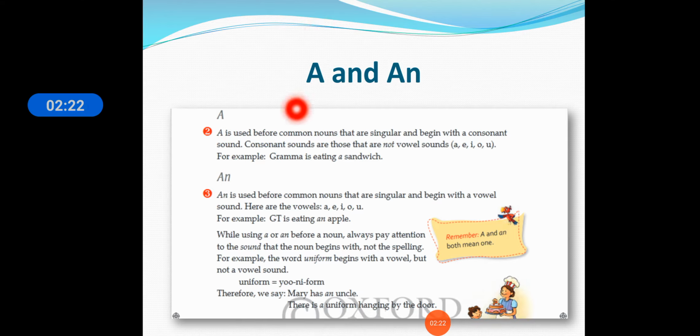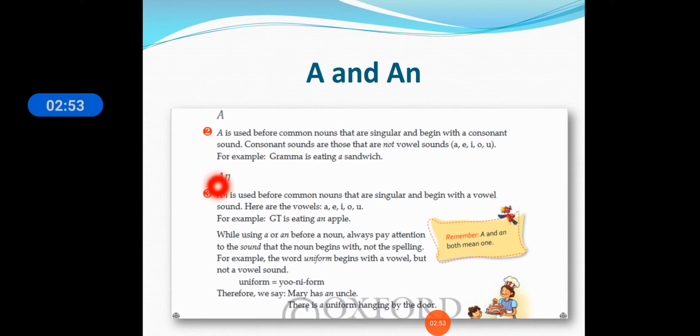A is used before common nouns that are singular and begin with a consonant sound. Consonant sounds are those that are not vowel sounds a, e, i, o, u. For example, Grandma is eating a sandwich. Now a is used before a consonant sound. All of you know consonant sounds are other than a, e, i, o, u.